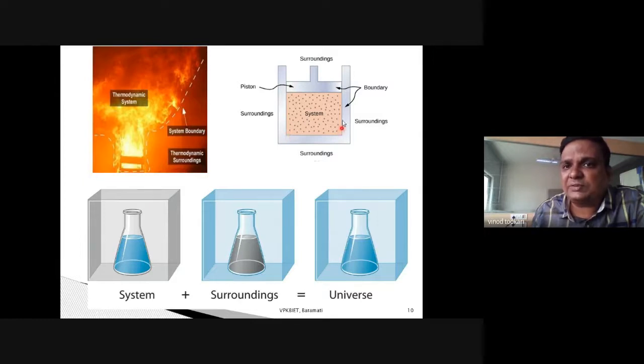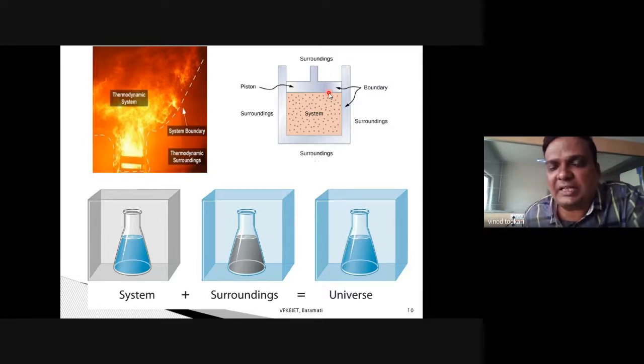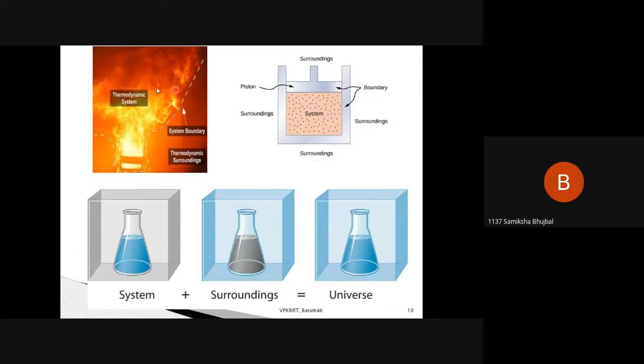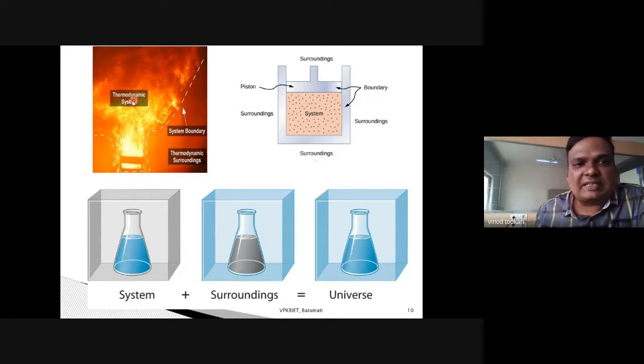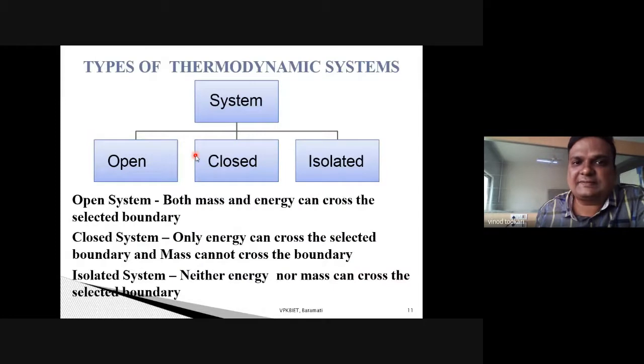Now see, these three boundaries, and this is the fourth boundary, right? These three boundaries, this vertical, this horizontal, and this vertical, are fixed boundaries. I repeat, these are fixed boundaries, and this boundary is the moving boundary. Is it clear to you? There are two types of boundaries, fixed boundary and moving boundary. I hope I am clear to you. And remember that system plus surrounding is called the universe, right?